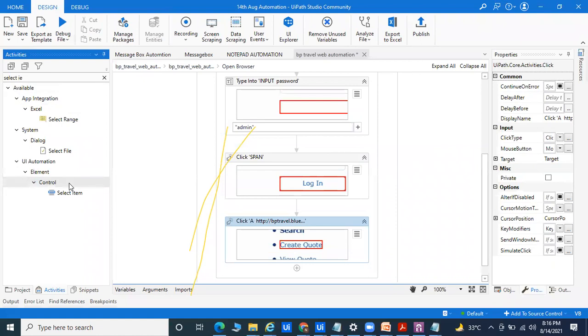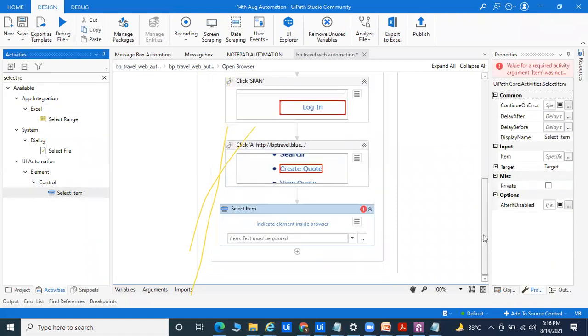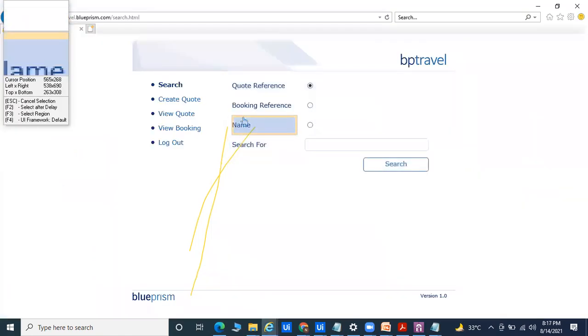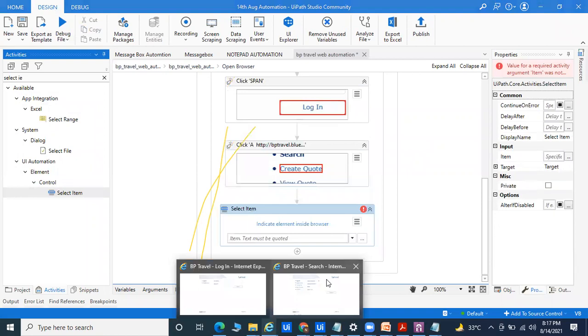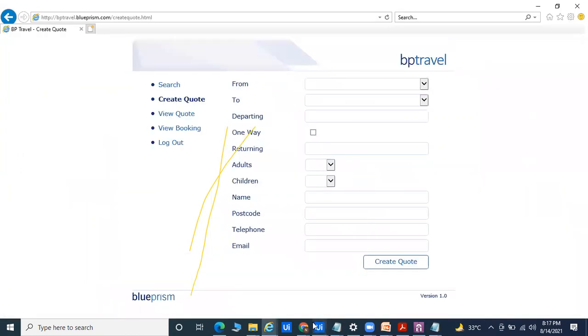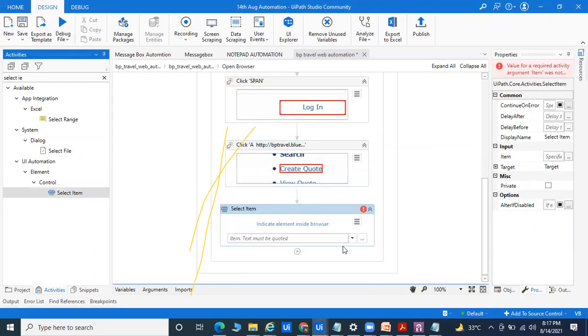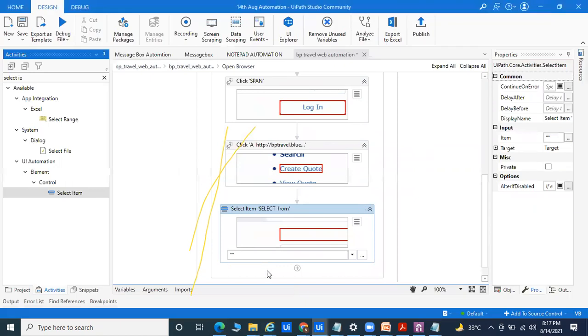Select item. And go for this part. So we have to pass the data this way, and we have to indicate on screen. We can pass the data here.